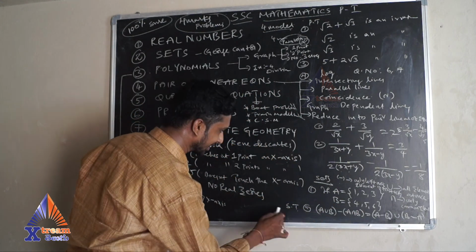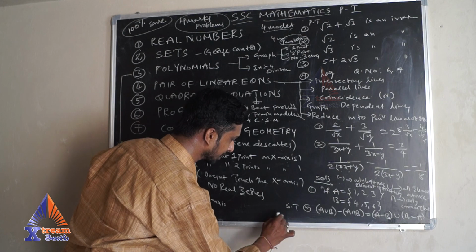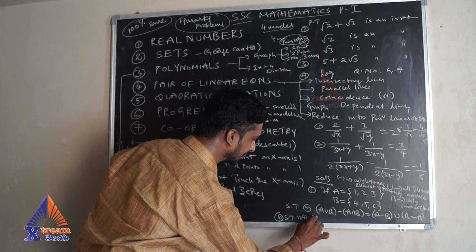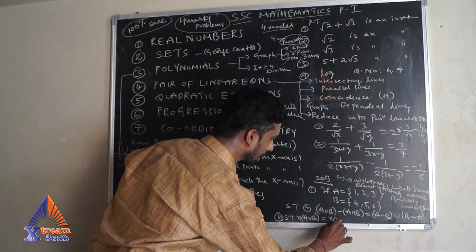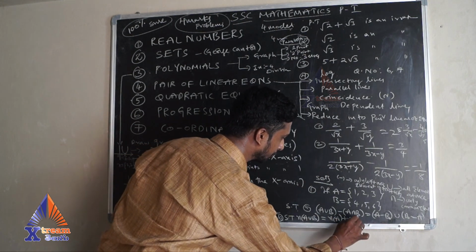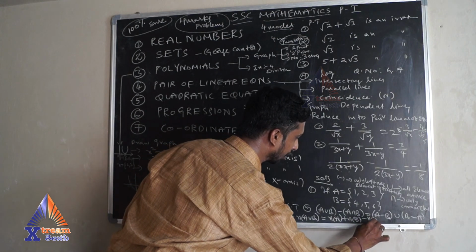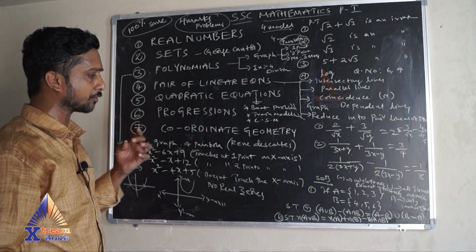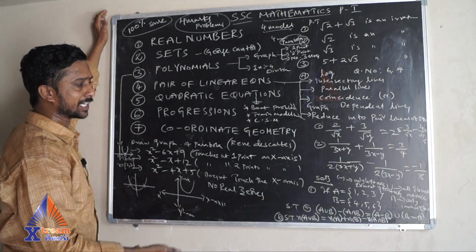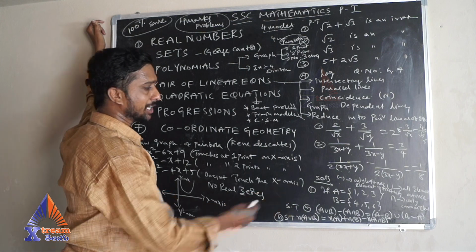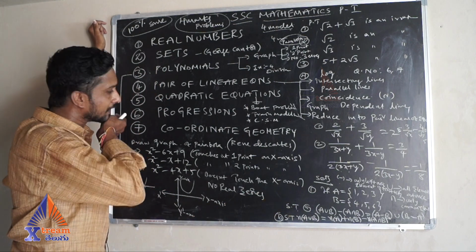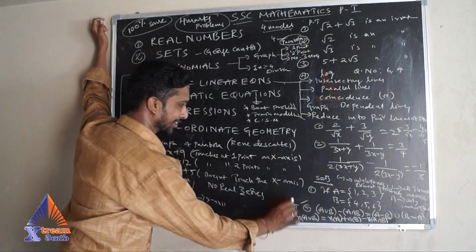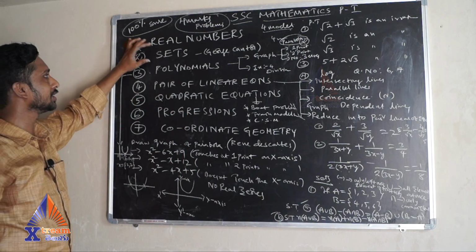The other model is, these two models are compulsory. Show that n of (A union B) is equal to n of A plus n of B minus n of (A intersection B). These are the two models for 4 marks, and you have Venn diagrams, set builder form and roster form. All these are for 1 mark and 2 marks. So the 4 marks sure-shot questions are these two models. So here 4 marks you can easily score.